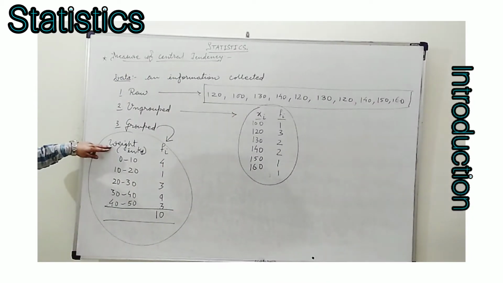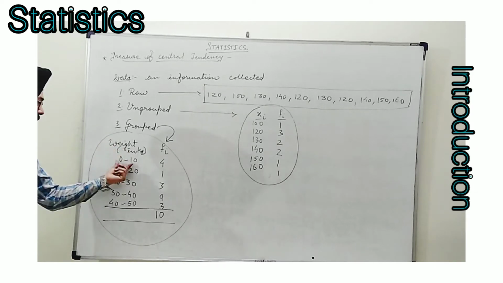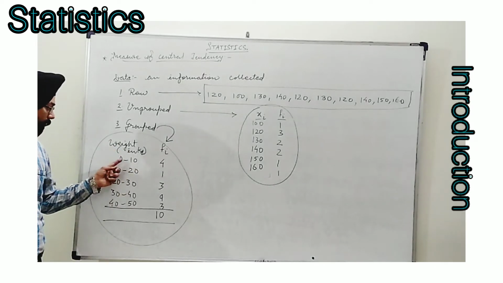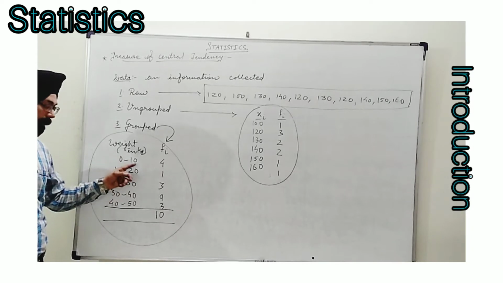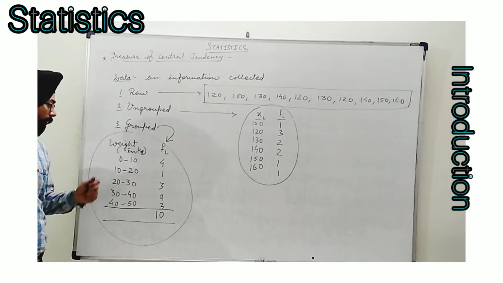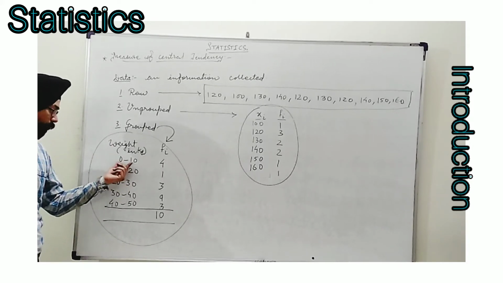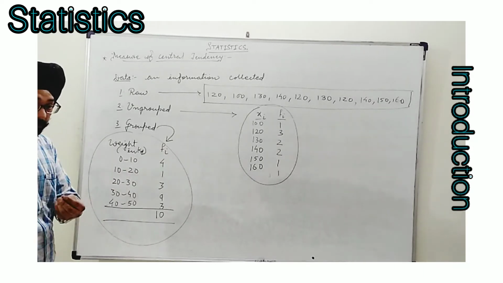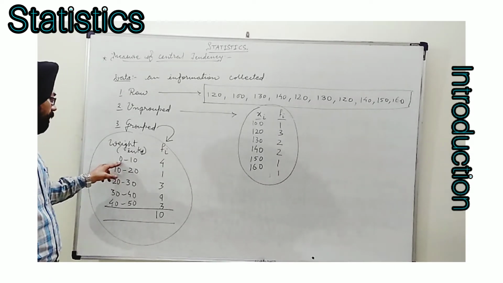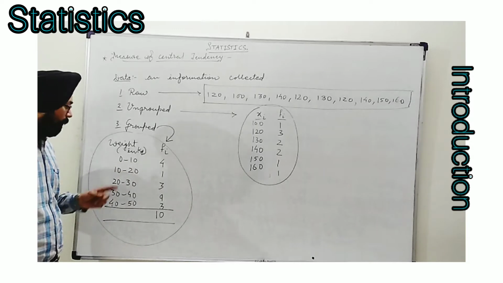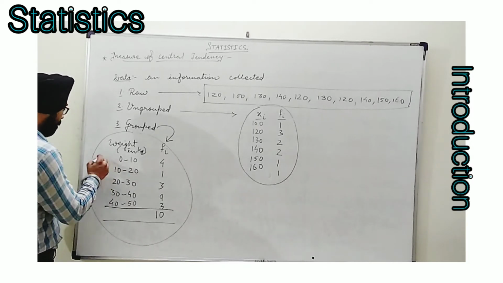Here we do not write a particular value in the first column. Like, I have collected weights of students in kilograms. So these ranges are given. Like I have written 0-10, which means 0 to 10. All weights which fall in this category 0 to 10 are included in this group only. Now let me use the exact terminology. Here 0 to 10 is known as a class.